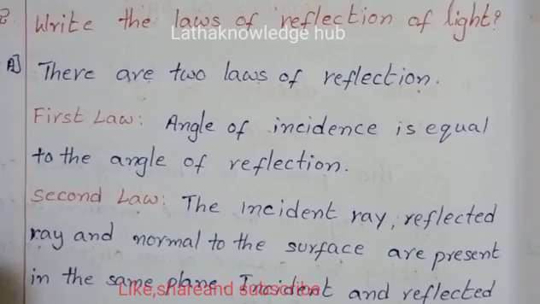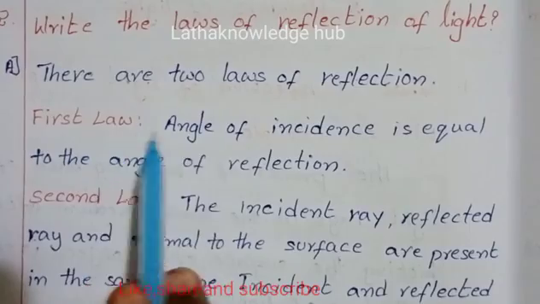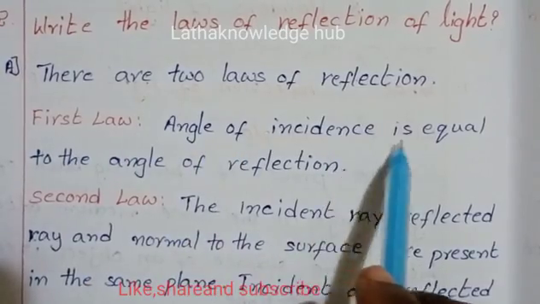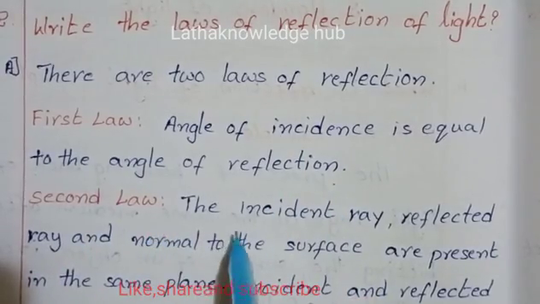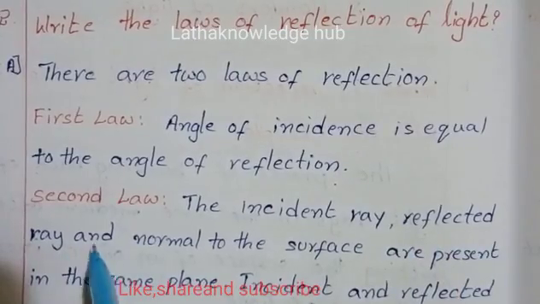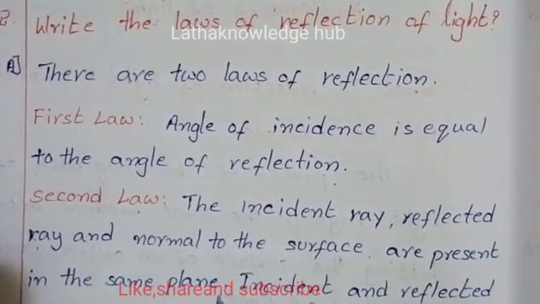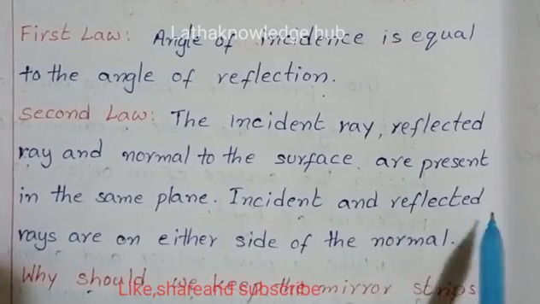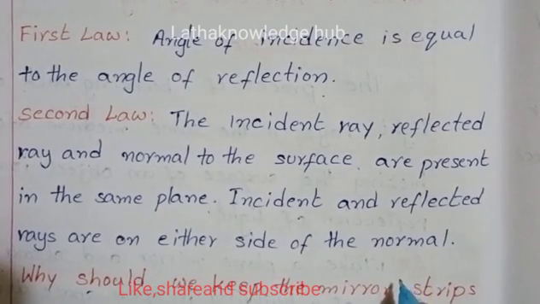Second question: Write the laws of reflection of light. There are two laws of reflection. First law: the angle of incidence is equal to the angle of reflection. Second law: the incident ray, reflected ray and normal to the surface are in the same plane. Incident and reflected rays are on either side of the normal. These two are the laws of reflection of light.